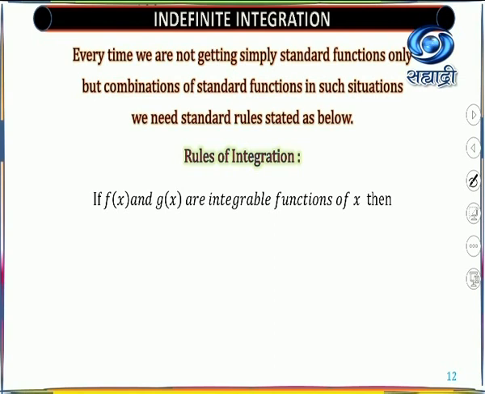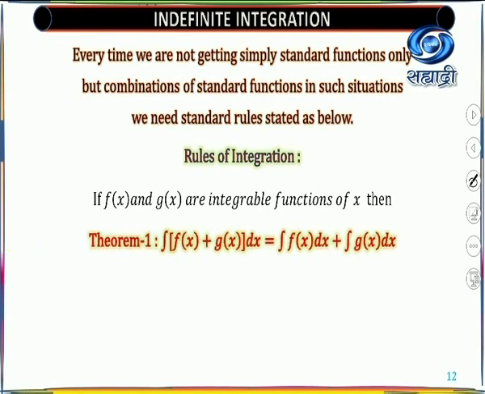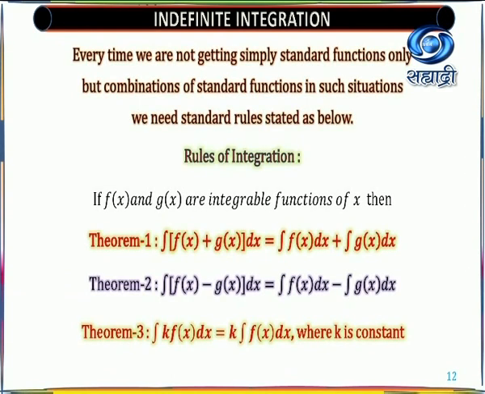What are the rules? If f(x) and g(x) are integrable functions of x, then the first theorem says that if there is a sum inside the integration, then you will get the sum of the integrations. That means you are able to separate them out. The same thing happens with the negative sign also. That is the difference of the two integrals. The integral of f(x) minus g(x) is nothing but the integral of f(x) dx minus the integral of g(x) dx.